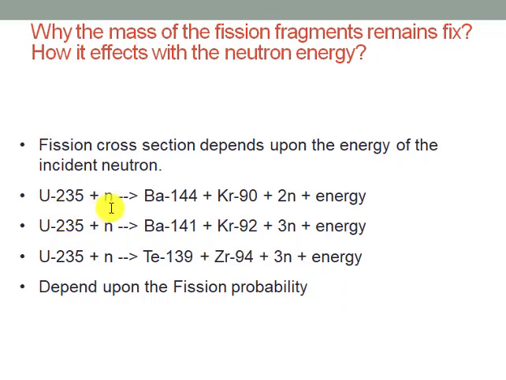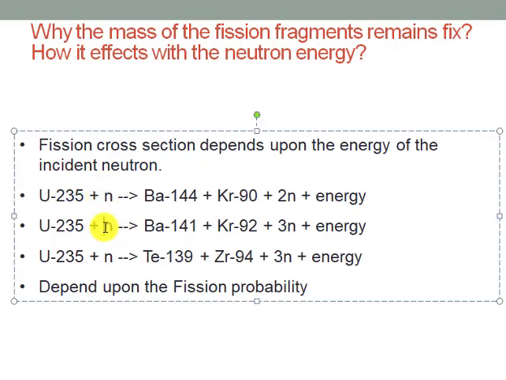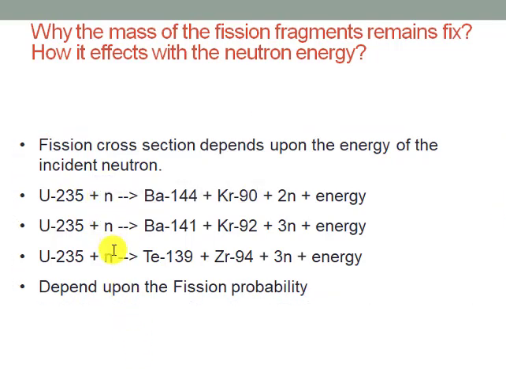So when a slow neutron enters uranium-235, it splits almost into two equal fragments. Here you can see the three possibilities of fission reaction when a neutron hits uranium-235. If the energy of the incident neutron is different, higher or lower, these three could be the possible situations for the fission fragments.